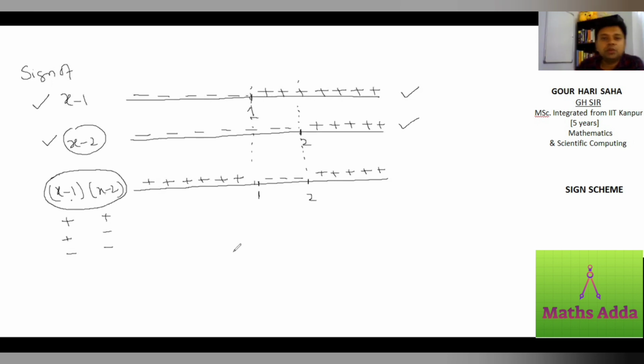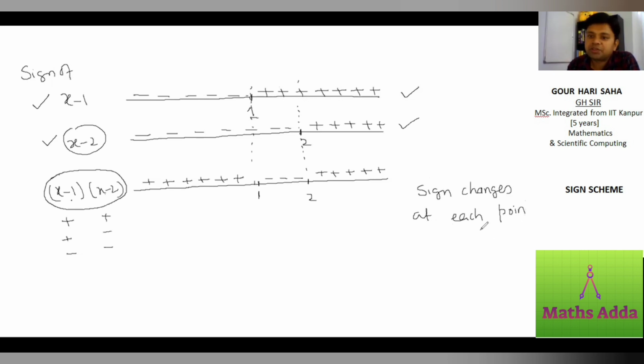So a few observations here. First, the sign changes at each point. Which point?